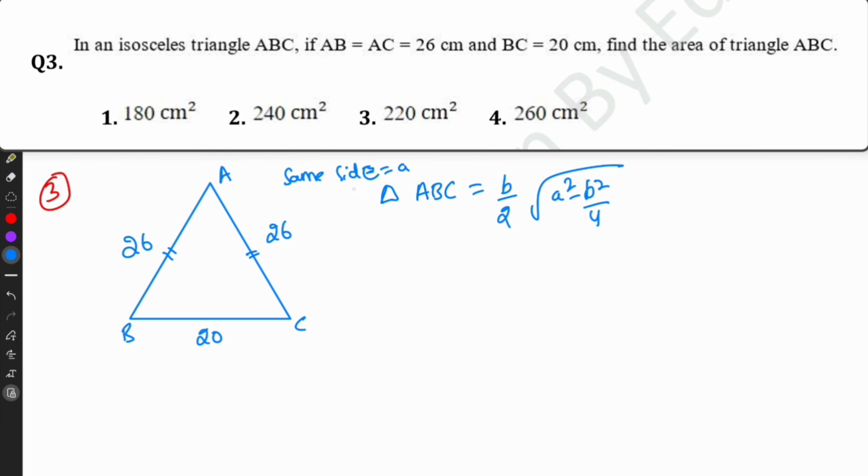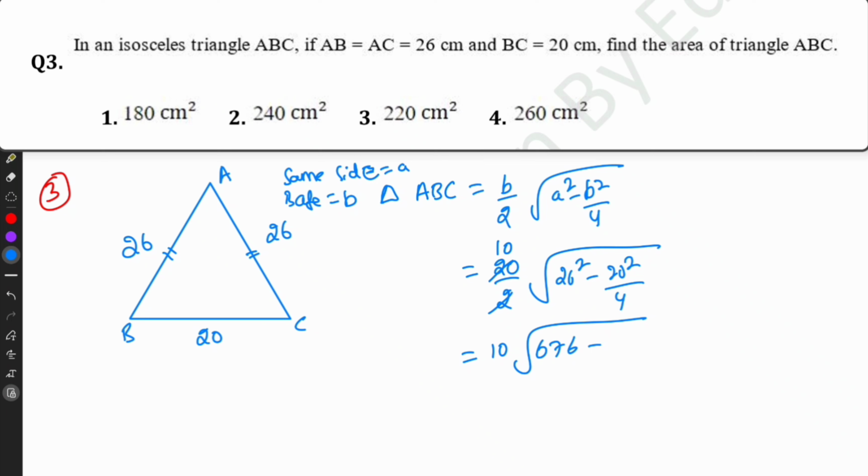The equal side is a, and base is b. So we know the base is 20, so 20 by 2 into square root of 26 square minus 20 square divided by 4, that equals 20 divided by 2, which is 10. This is 676 minus 400 divided by 4, which is 100. So 10 into square root of 676 minus 100, which is 576, that equals 10 into 24, that equals 240 centimeter square.